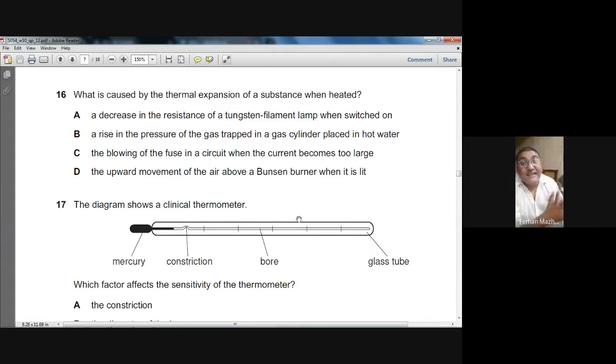We will discuss it later. Right now, just understand that D is the answer. Why the others are not the answers, we will discuss later because the time is getting over, so I'm in a little hurry. But the choice is D. Remember that.